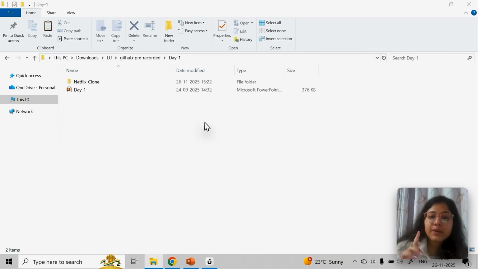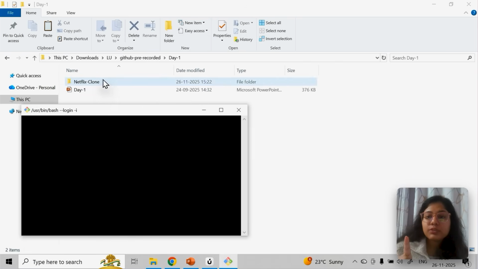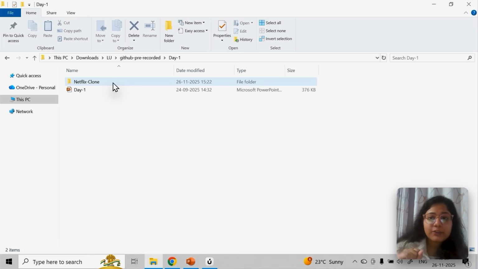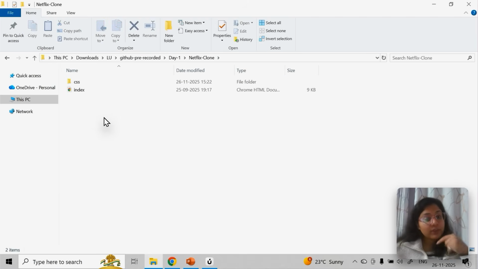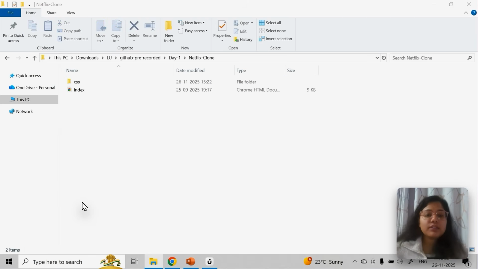So you have to open git bash in the place whose files and folders you want to put. If I want to put these two, then I'll open it here, but I don't want to push these here. I'll go to Netflix clone. Okay, I'll right click. I don't want to push these two things. I want to push only the Netflix clone, so I will go inside this folder and then I'll open git bash. This clarity is very important.